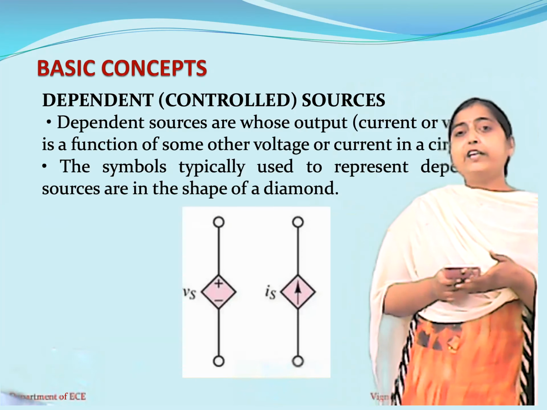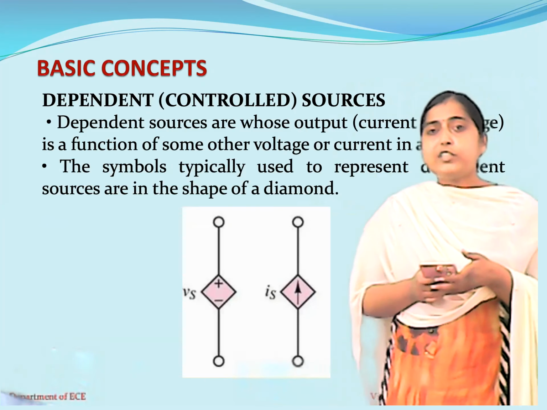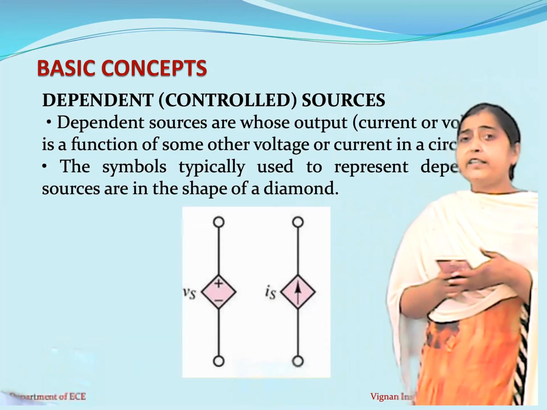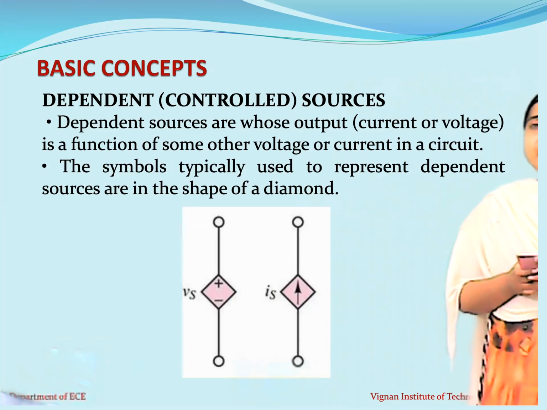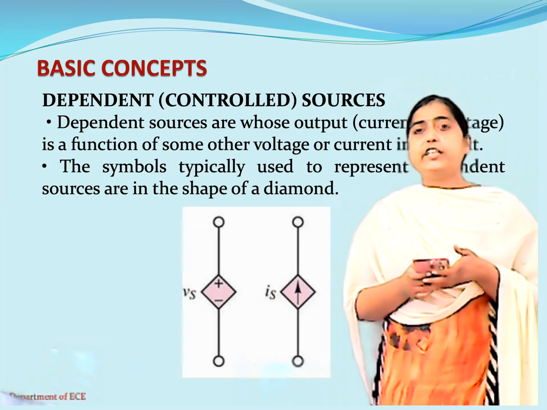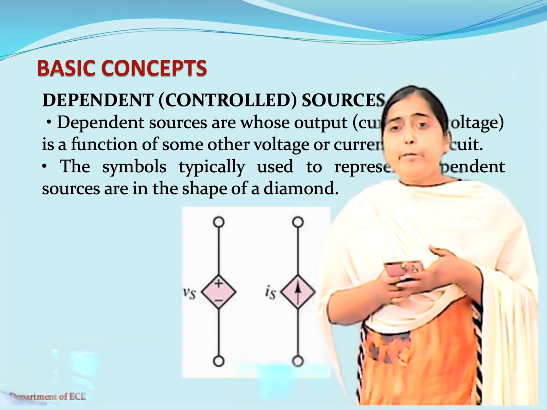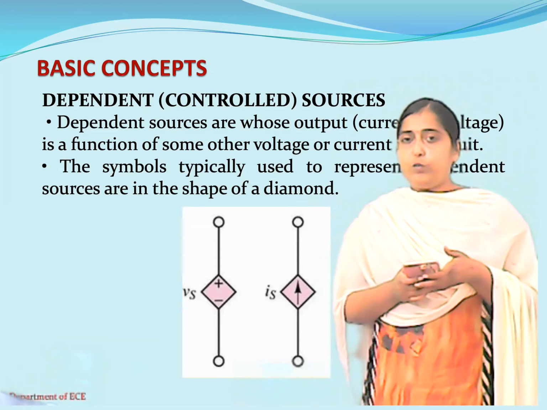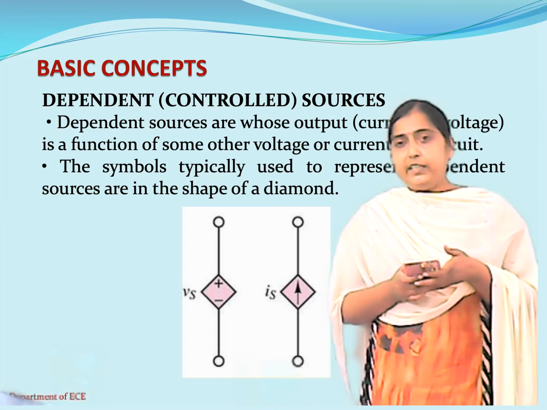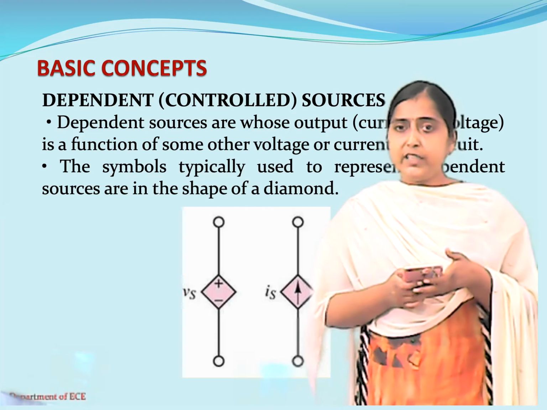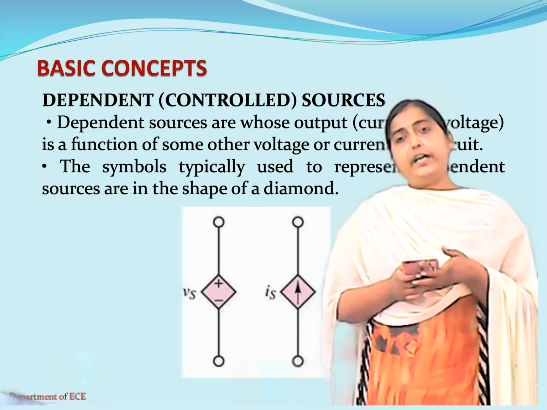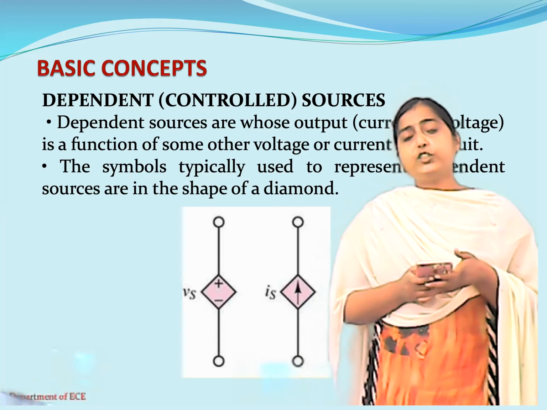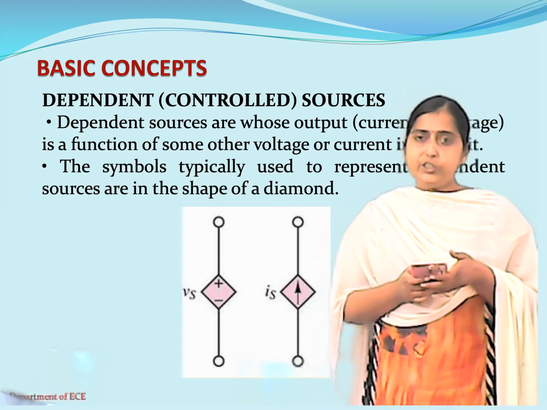Now coming to dependent sources, which are also referred to as controlled sources. Dependent or controlled sources are sources which depend on some parameter in a given network. That can be anything; it can depend on a voltage or it can depend on a current. Now how do you differentiate dependent sources from independent sources?